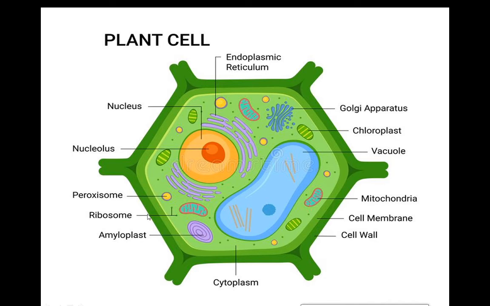This is a plant cell. So why am I showing this diagram to you? Just check it out: nucleus, peroxisome, ribosome, so many kinds of cell organelles are there, and they are embedded inside this cytoplasm.